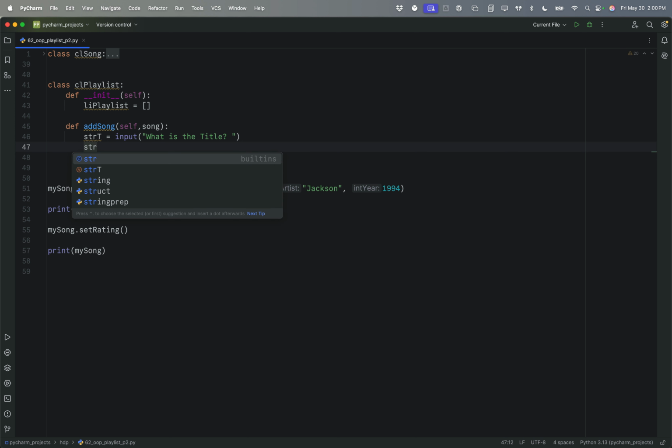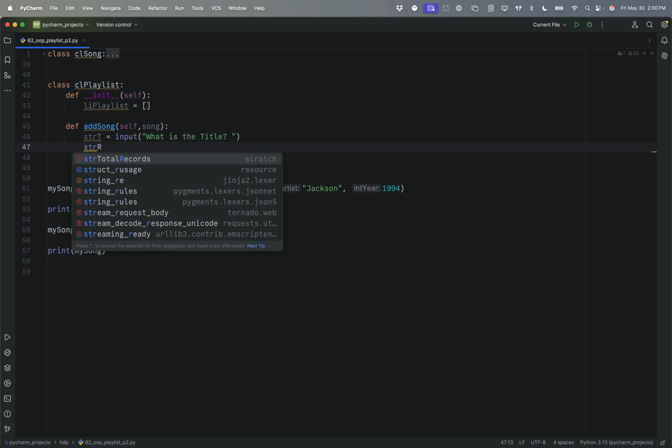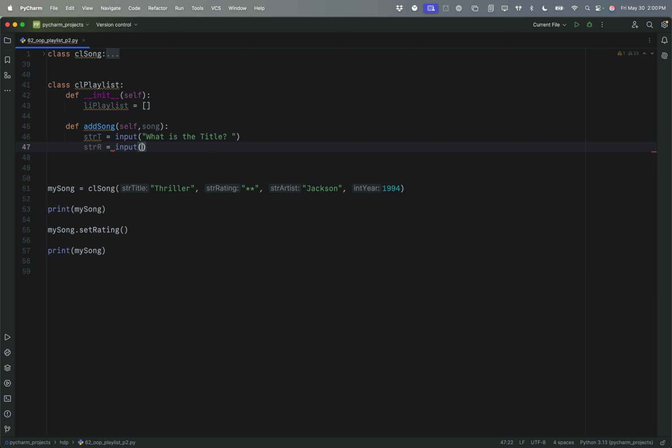And then str r for rating equals input, what is the rating? And again, we want to say between 1 star and 5 stars.